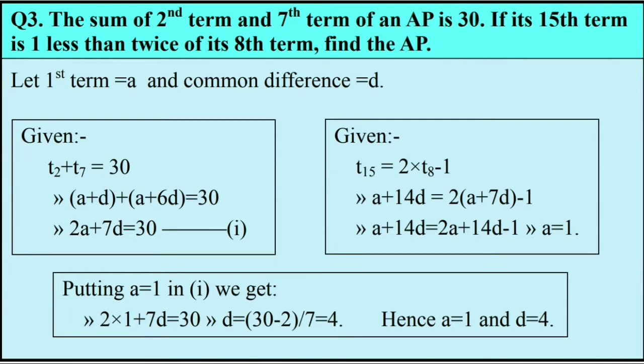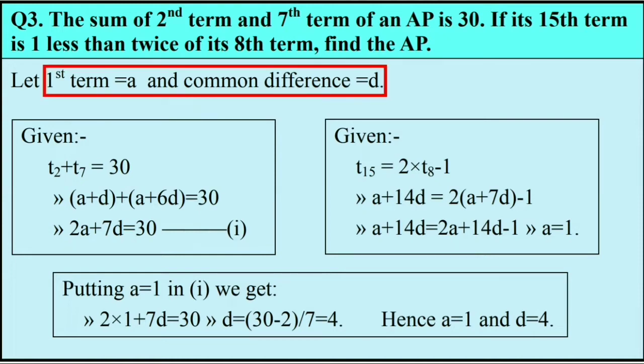Question number 3. The sum of second term and seventh term of an AP is 30. If its 15th term is 1 less than twice the 8th term, then find the AP. Before we start, we assume first term A and the common difference D. Observe this block. According to the question, second term and the seventh term, their sum is 30. T2 plus T7 equal to 30.